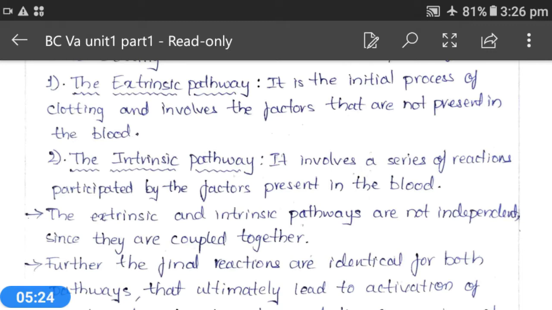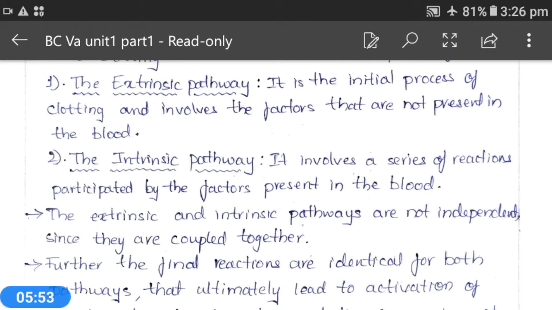Immediately after the formation of the wound, this extrinsic pathway of blood clotting will be activated. It is carried out by glycoproteins which are not present in the blood.